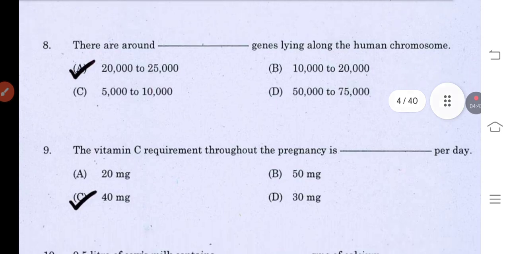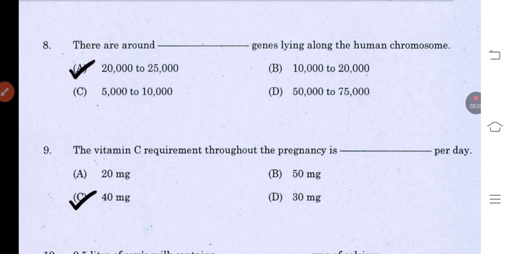There are around dash genes lying along the human chromosome. The options are 20,000 to 25,000, next 10,000 to 20,000, then 5,000 to 10,000, then option D is 50,000 to 75,000.